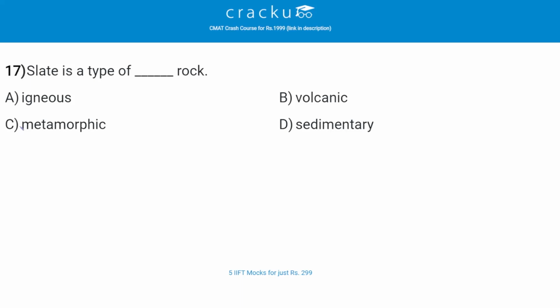Slate is a type of dash rock. The correct answer is C, that is metamorphic. So slate is a metamorphic rock that is formed when shales and clays are put under great pressure and heated inside the earth for millions of years. Slate, usually grey or black, is used to make blackboards or roofing tiles.